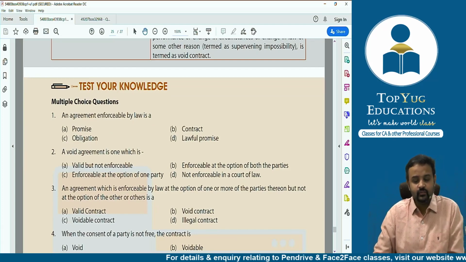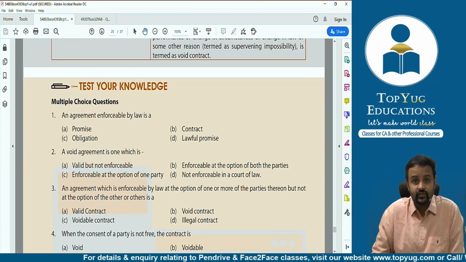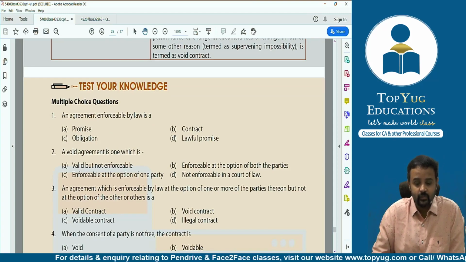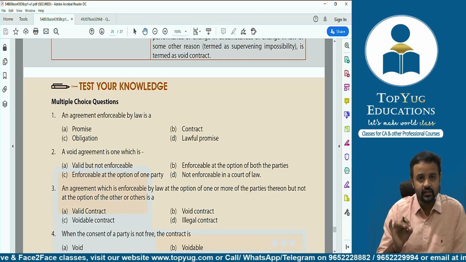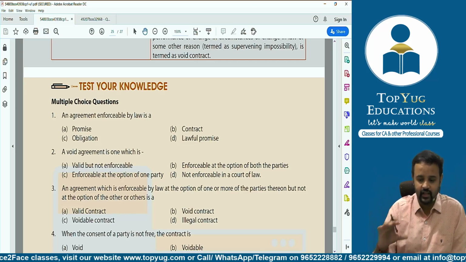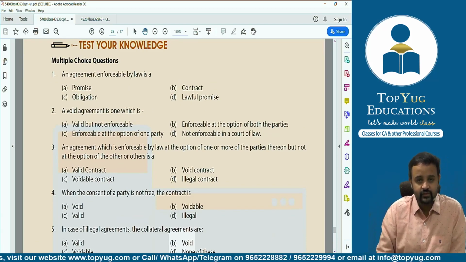Yeah, so they have given some questions. They're saying test your knowledge. I hope you know where to find this. In the session which Darpan sir has taken earlier, we guided you on the ICAI website. In the Board of Studies knowledge portal, you will easily find this study material published by ICAI, correct? So this is not my material. This is the material issued by ICAI. We are just trying to refer some questions from it. Some MCQs are there.